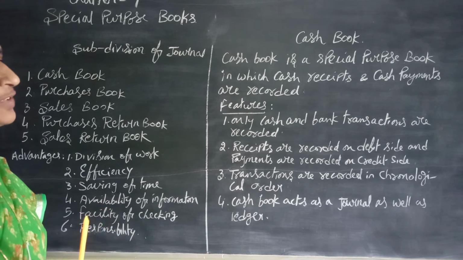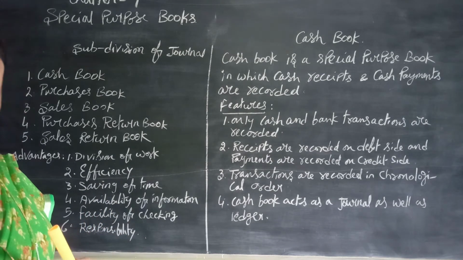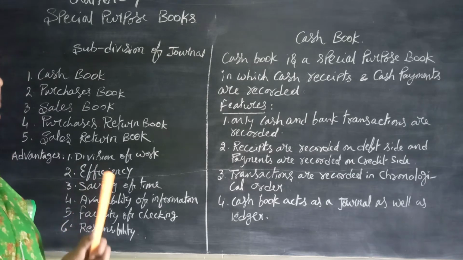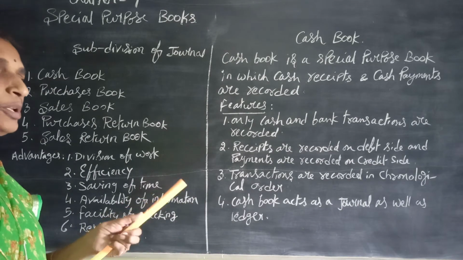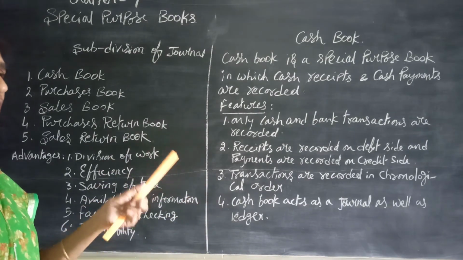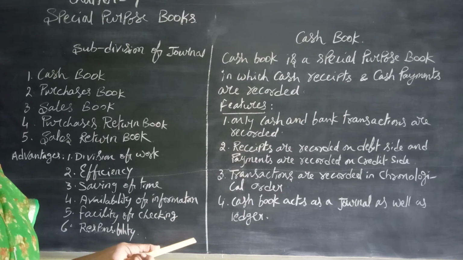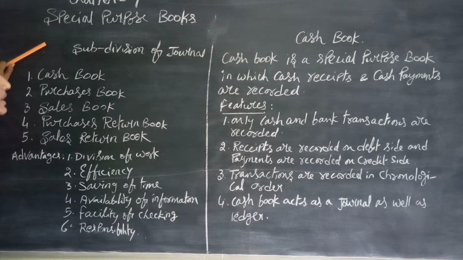Now the cash book is divided into two. There are two cash books: one simple cash book and another double column cash book. In the simple cash book only cash transactions are recorded, whereas the double column cash book, that is the cash book with bank column, is the register in which both bank transactions and cash transactions are recorded, which we will see. Now let us see once again in brief the division of the journal.